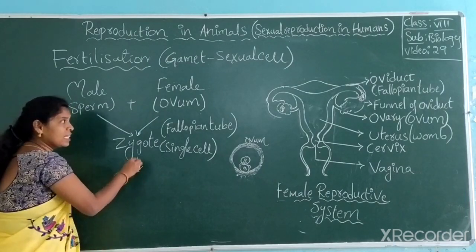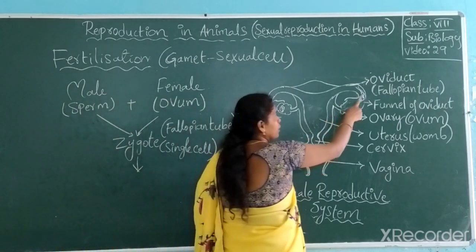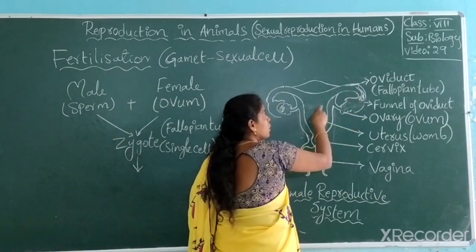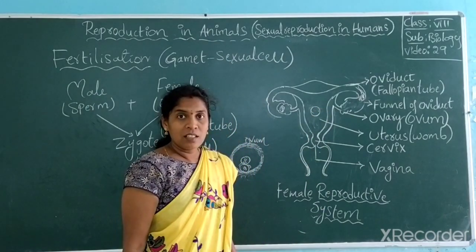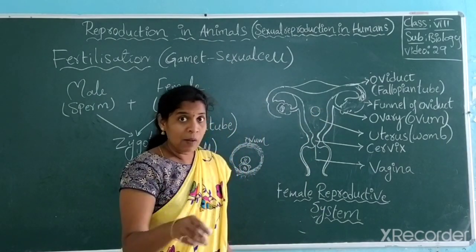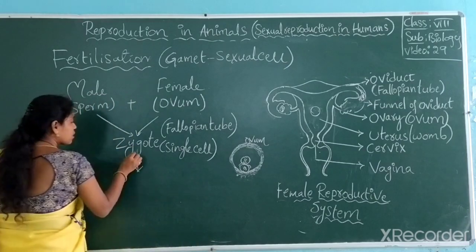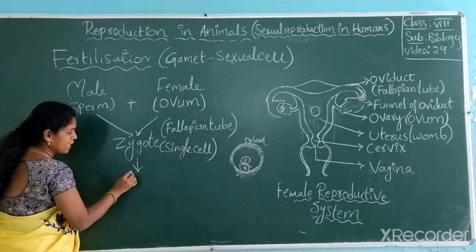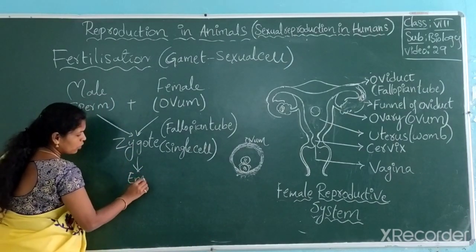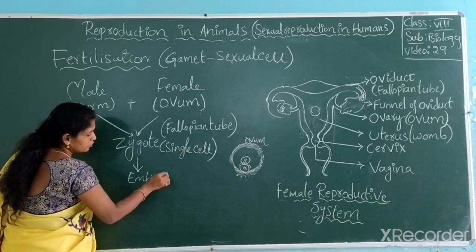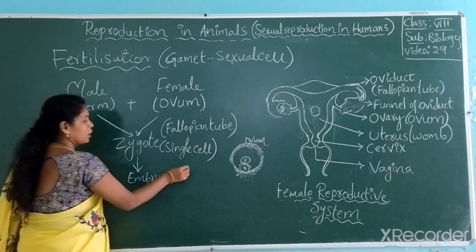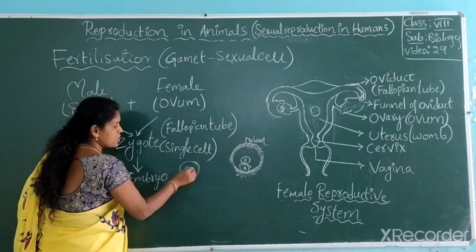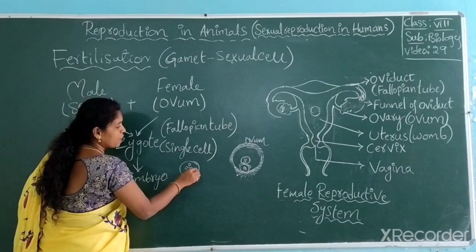Later, this single cell slowly travels to reach the uterus. How many days does it take? 7 days, right? Within those 7 days, the zygote slowly starts becoming an embryo. Means the single cell starts multiplying into 2, then 4, 5, 6, like this.